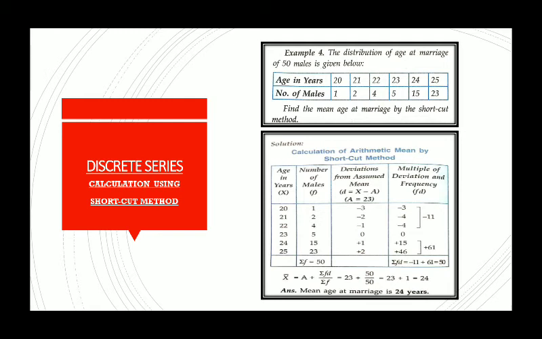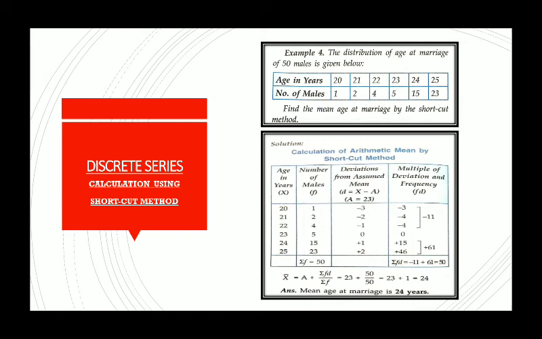Shortcut method means deviation is required to be calculated. D is equal to X minus A. Now here we have assumed A as 23. From 20 to 25 we have assumed 23 as our assumed mean. Then subtracting 23 from each value, 20 minus 23, 21 minus 23, 22 minus 23, 23 minus 23, and so on, we'll get these values: minus 3, minus 2, minus 1, 0, 1, 2.